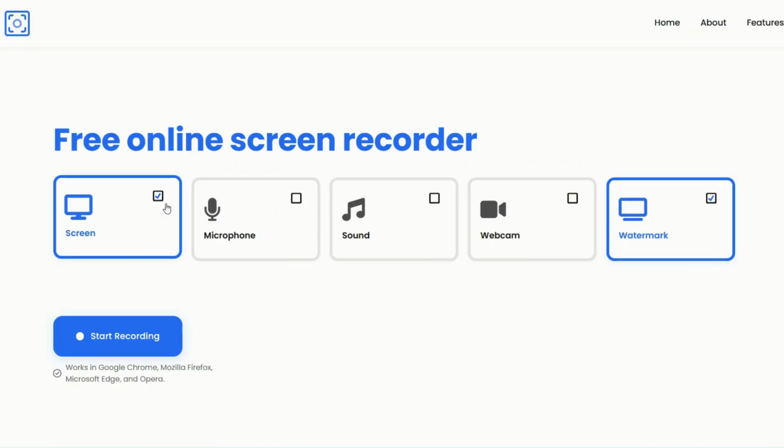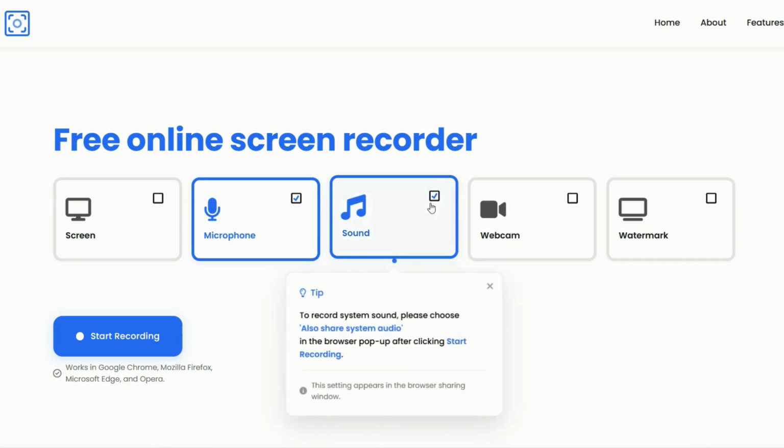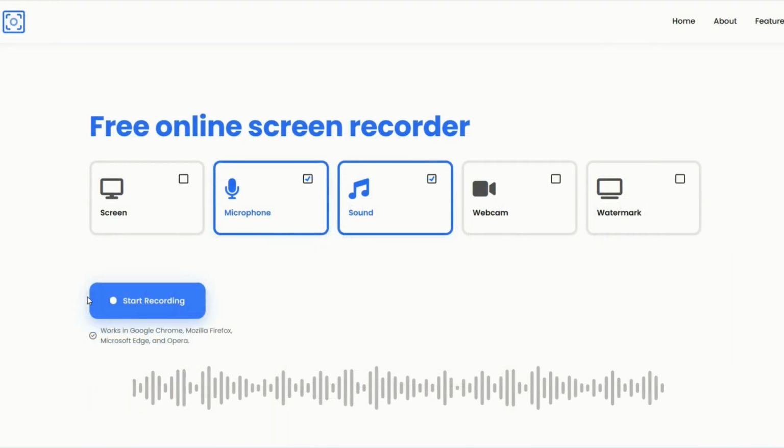Open the free online screen recorder and switch to sound mode by disabling the screen. Choose the correct audio sources based on your setup. System microphone for your voice, audio for meeting sound, or both if needed. Then, click the Start Recording option.